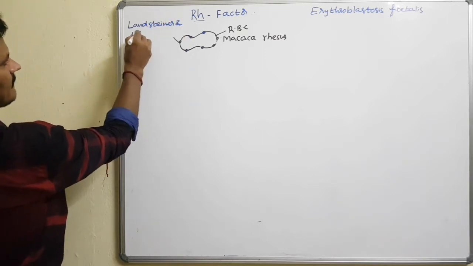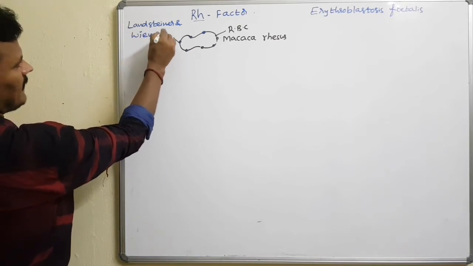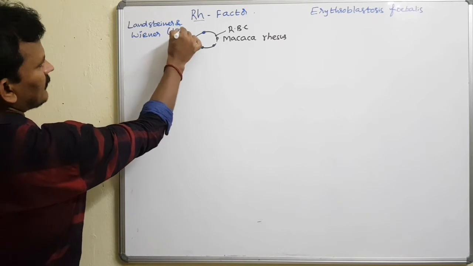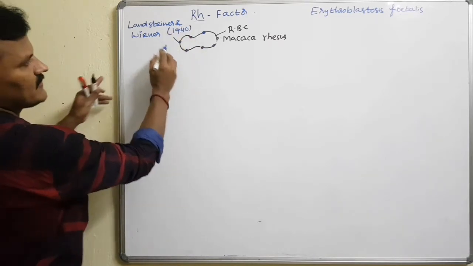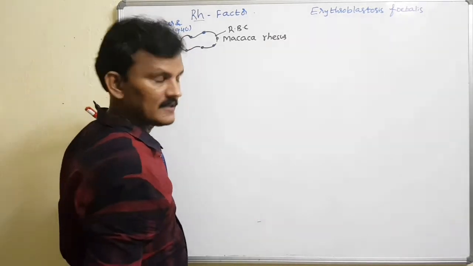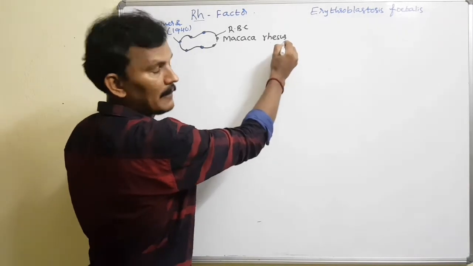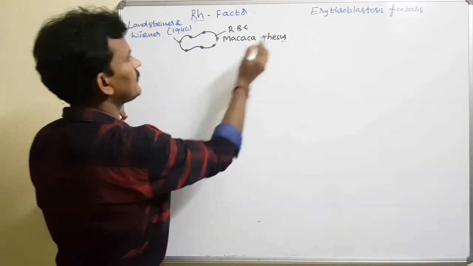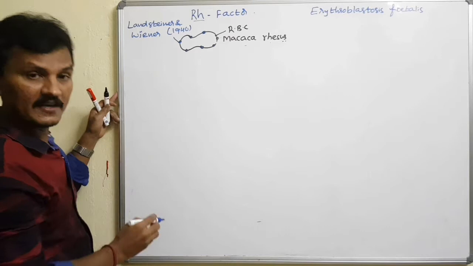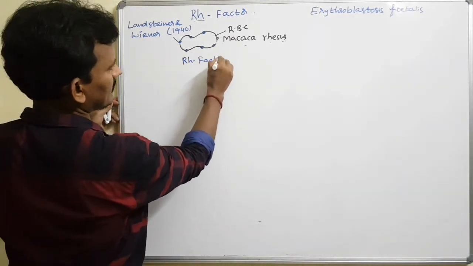and Wiener in the year 1940, that is before independence. They noticed special protein structures on the RBC of the Macaca rhesus. Since these protein factors were noticed in the rhesus monkey, they are called RH factors.